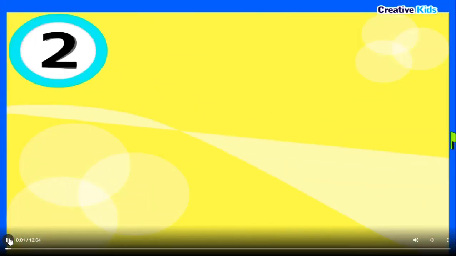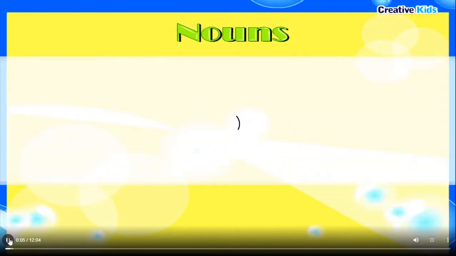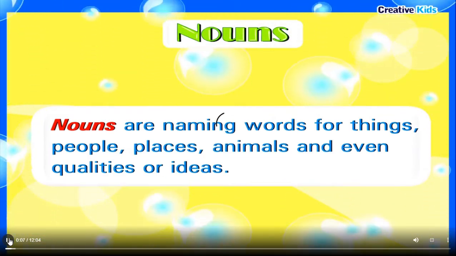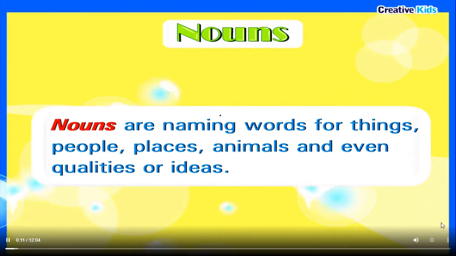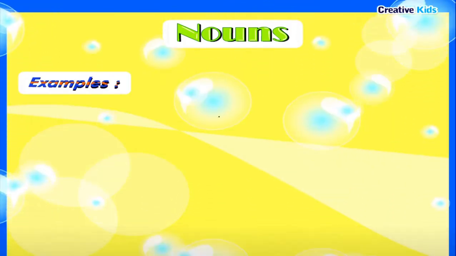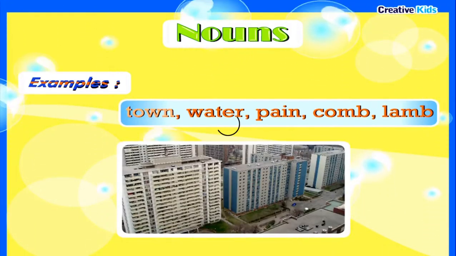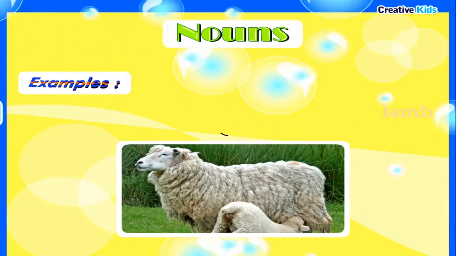Chapter 2. Nouns and Pronouns. Nouns. Nouns are naming words for things, people, places, animals, and even qualities or ideas. Examples: town, water, pain, comb, lamb.